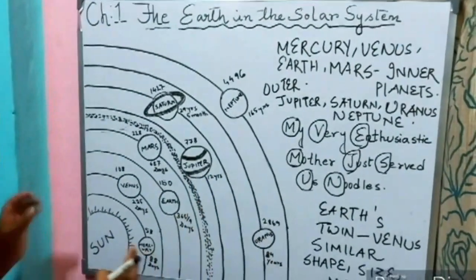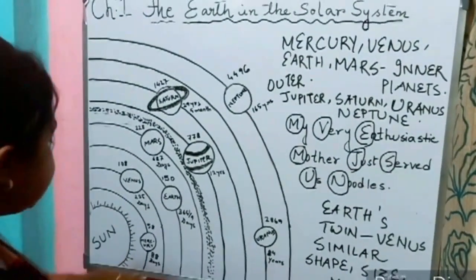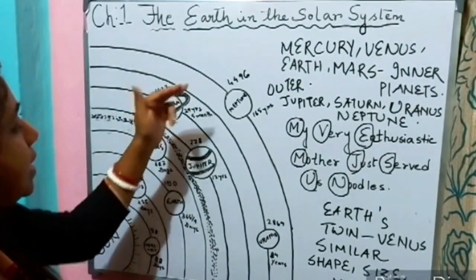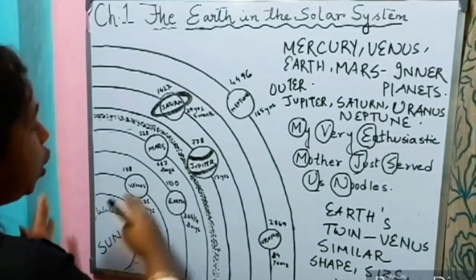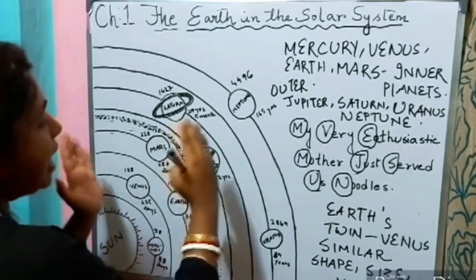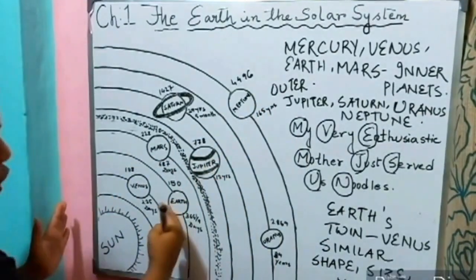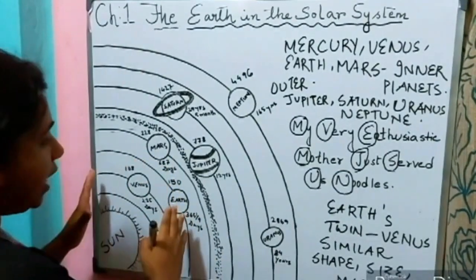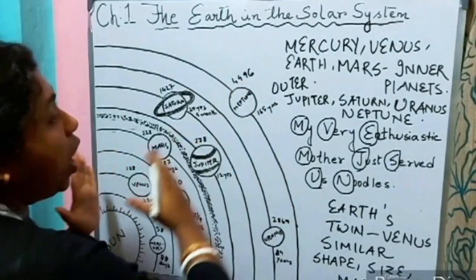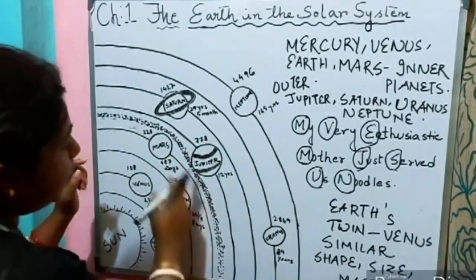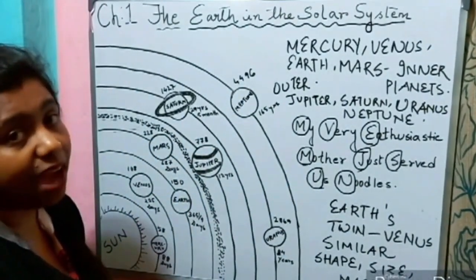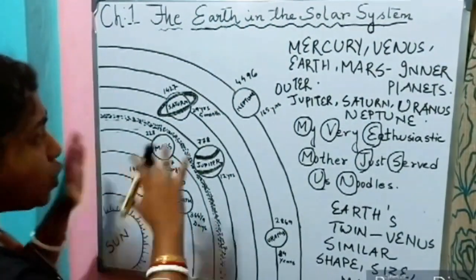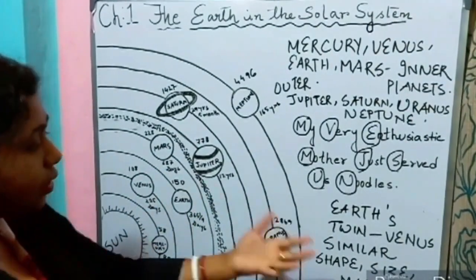So you can see the sun is the head of the family, and there are 8 planets: Mercury, Venus, Earth, Mars, Jupiter, Saturn, Uranus and Neptune. Some are located closer to the sun and some are located away from the sun. The ones located closer to the sun, we call them the inner planets, and they are rocky in nature. The ones located away from the sun, beyond the asteroid belt, are called the outer planets, and they are gaseous in nature.